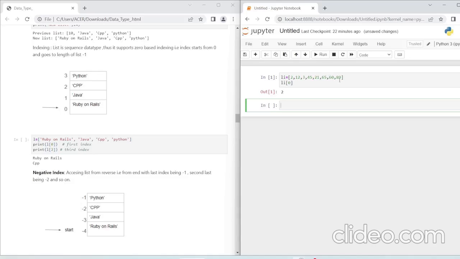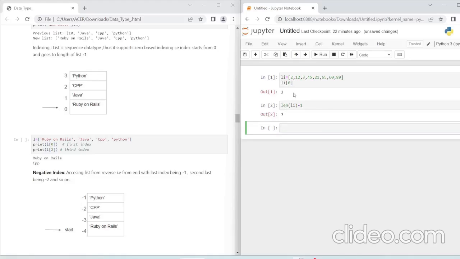The last element will be len(li) minus 1. So the index of it is 7. The length of this list is 8, and the index of the last element is 7. So a list, like a string, is also zero-based index, and this is the positive indexing.